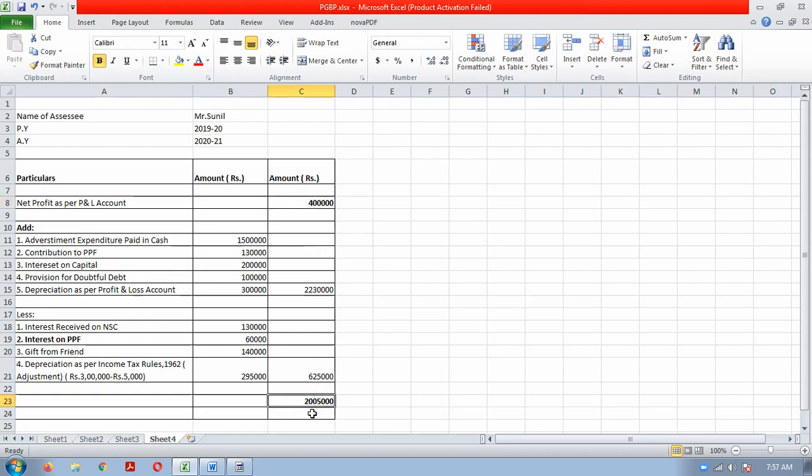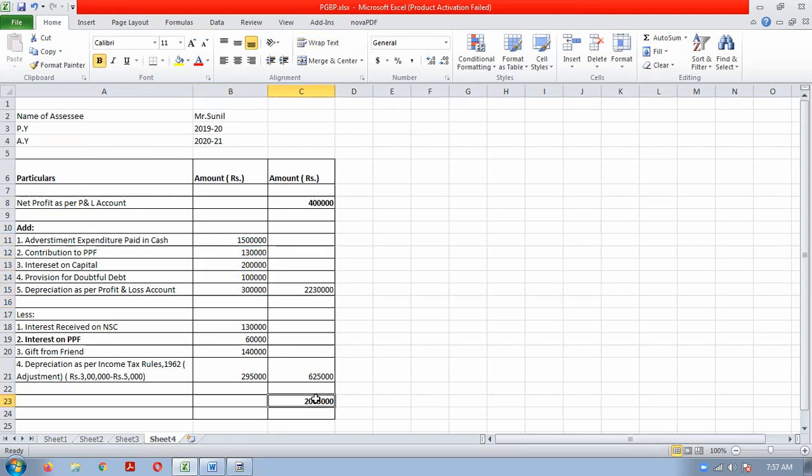So when you will have to pay the tax, for example, because other incomes are also there that we are not considering, your business income for tax purpose will be 20 lakh 5,000 rupees. And as per books, it was only 4 lakhs. Why? Because of these adjustments.